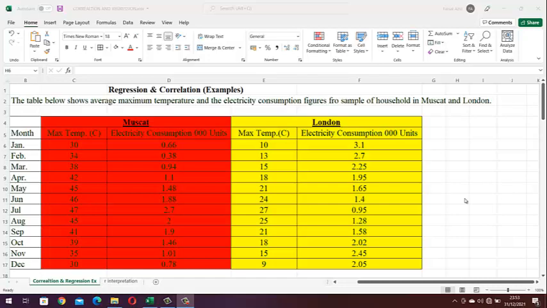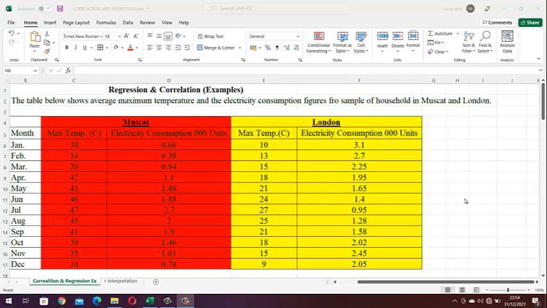Viewers, in continuation of my previous two videos on regression and correlation topics, in this video I am going to discuss one example where I'll show you the correlation, coefficient of determination and regression on two different cities related data.